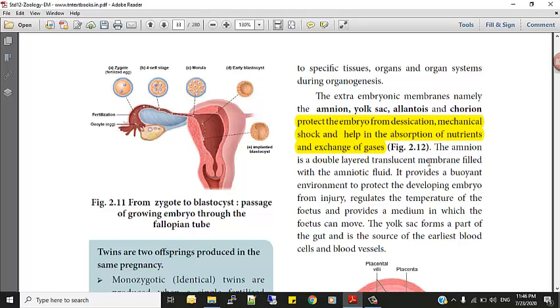Is it clear for you? That membrane is called as amnion and the fluid is called as the amniotic fluid.